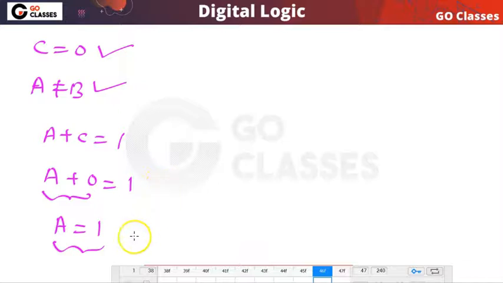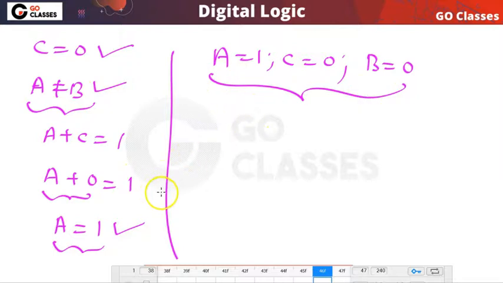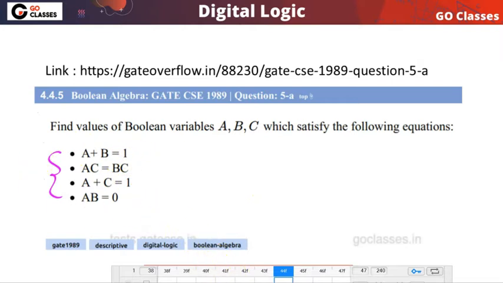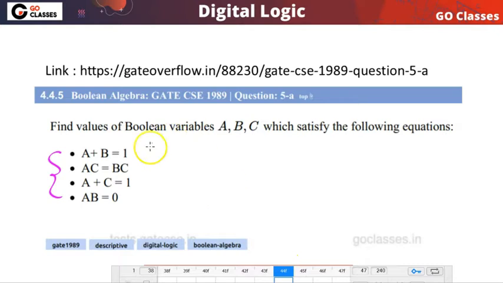So we have A equal to 1. Finally I have A is 1, C is 0, and A is not equal to B. So B is 0 because A is 1. So automatically B should be 0. This is the only combination for which all the four equations will satisfy simultaneously. So this is the answer: A equal to 1, B equal to 0, and C equal to 0. This is the only combination of the variables for which all the four equations will satisfy.